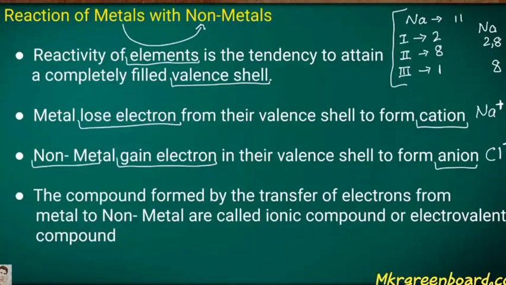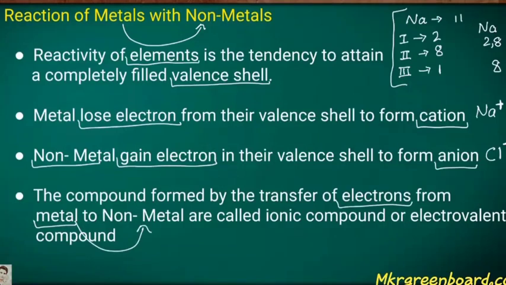And due to the cation and the anion, the metal and the non-metal react with each other. The compound formed by the transfer of electrons from the metal to the non-metal is called an ionic compound, or you can say an electrovalent compound.